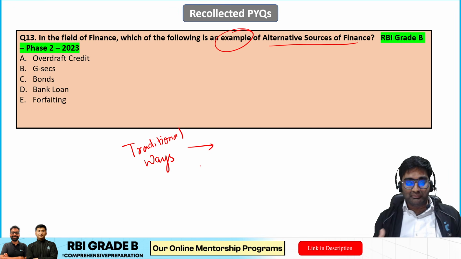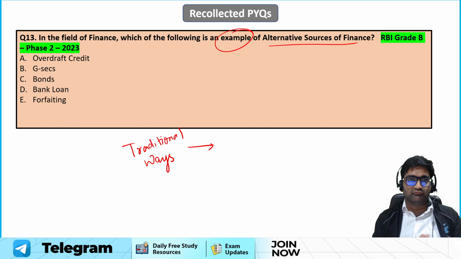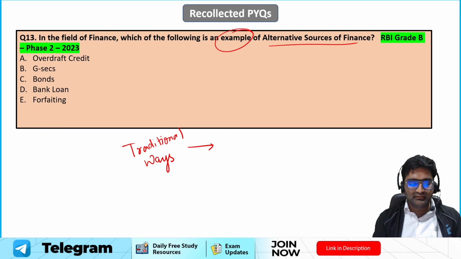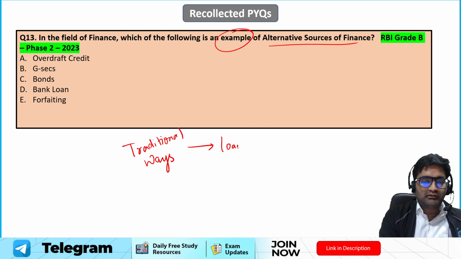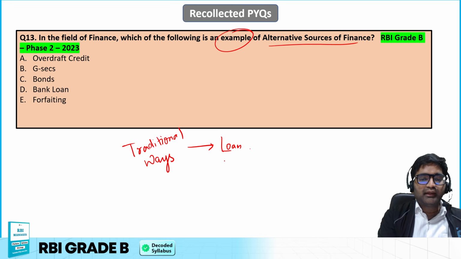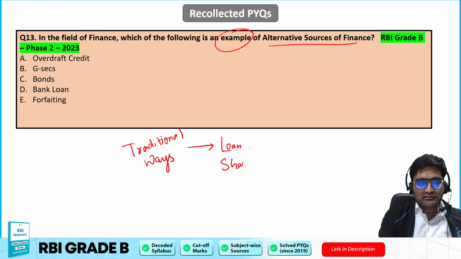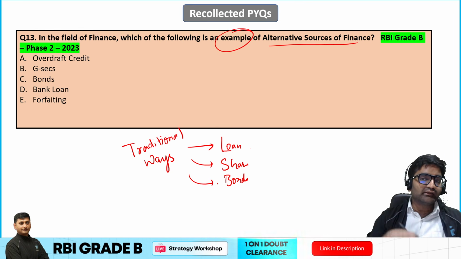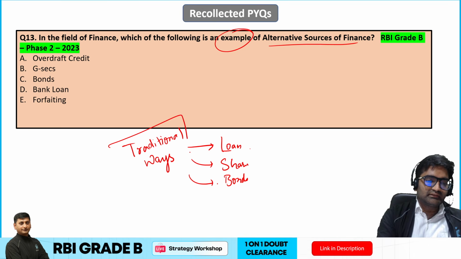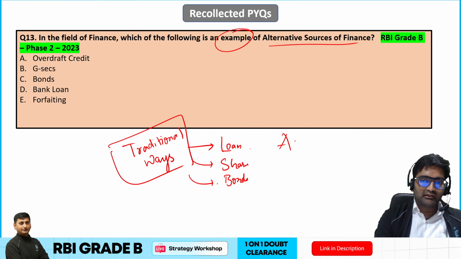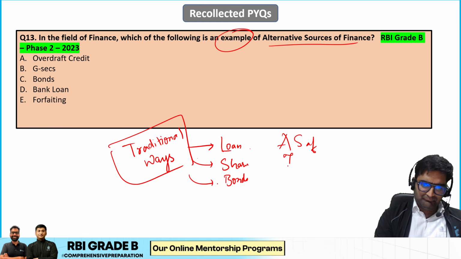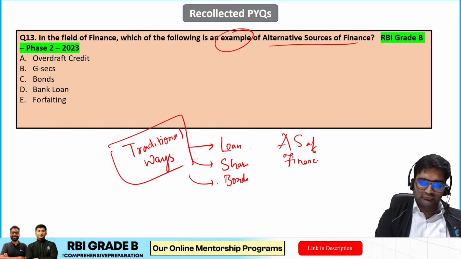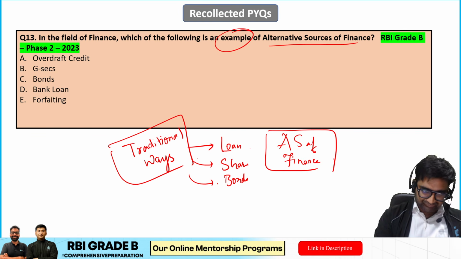If I say a company needs some money so as to expand, what would it do? Traditionally, it would go for taking a proper loan. It might go for issuing some shares or issue some bonds. So these are the basic traditional ways in which this can be financed, isn't it? Now there are alternative ways in which this thing can be done. They are called the alternative sources of finance, right? So that these can also be done.